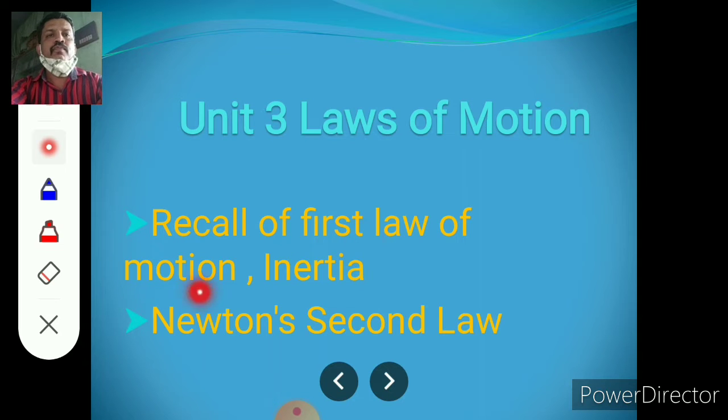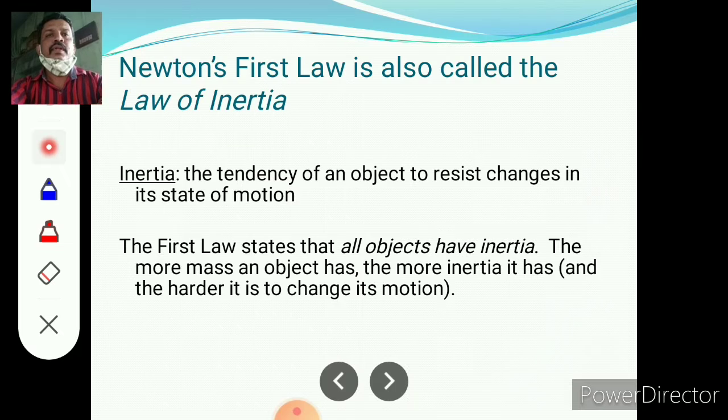Recall the first law of motion, inertia. Newton's first law is also called the law of inertia. What is the meaning of inertia? The tendency of an object to resist changes in its state of motion. The first law states that all objects have inertia. The more mass an object has, the more inertia it has, and the harder it is to change its motion.